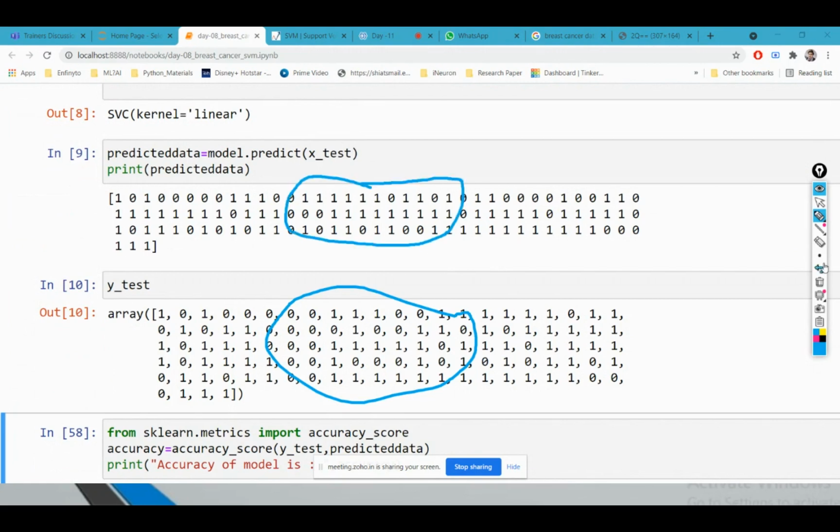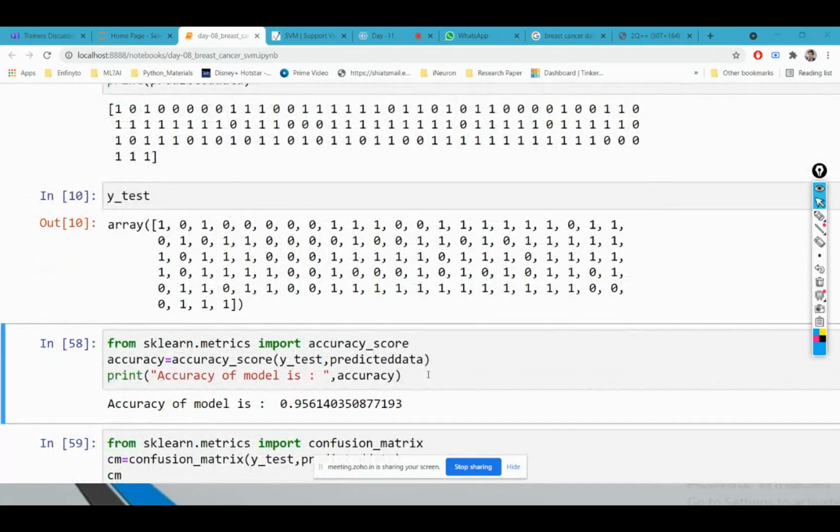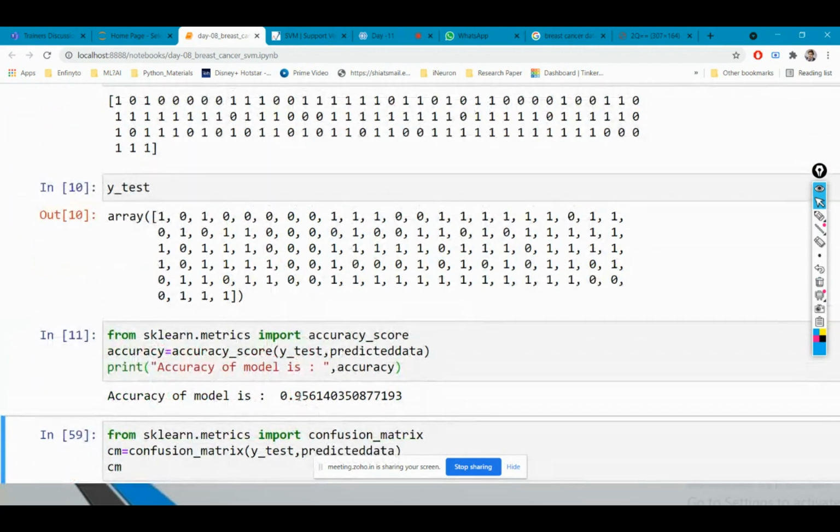So to check whether I have got a good enough model or not, in linear regression I had R score, and in this I have accuracy. You can see that I'm getting an accuracy of 95%, which is a very good model, because an accuracy of 90% is very good in machine learning algorithms.